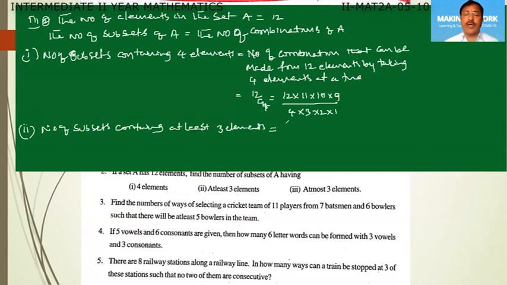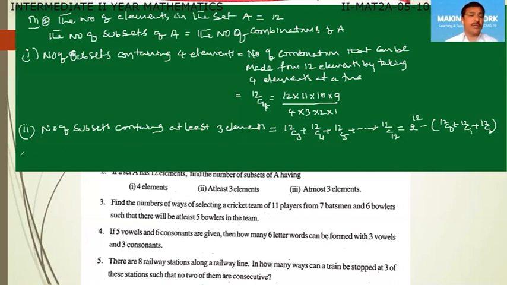At least 3 elements means 3 or more than 3. That means combinations with 3 elements, combinations with 4 elements, combinations with 5 elements, and so on, up to combinations with all 12 elements. Now we can write this as the total number of combinations that can be made from 12 different elements minus the combinations made without any element, combinations made with 1 element, and combinations made with 2 elements. So on simplifying this, we get the answer.